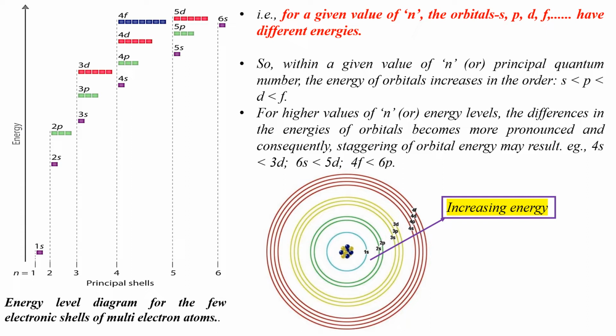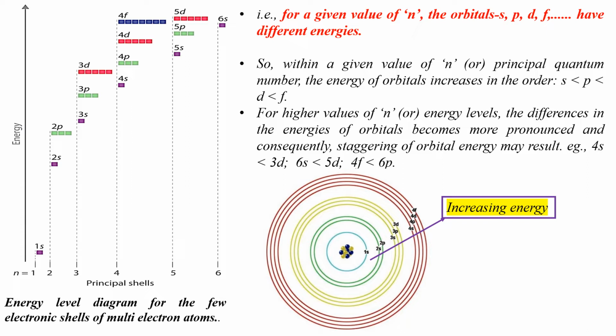In the third shell, the energy of 3s orbital is less than the energy of 3p orbital, which is again lesser than the energy of 3d orbital. Now look at the energy level diagram showing the energies of orbitals in the first, second, up to sixth shells of multi-electron atoms. You can see that the energy of 1s orbital in the first shell is the least.